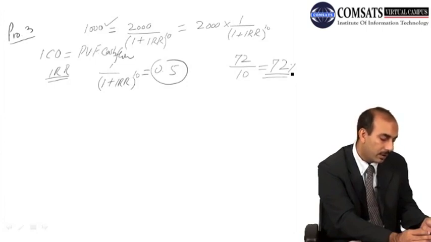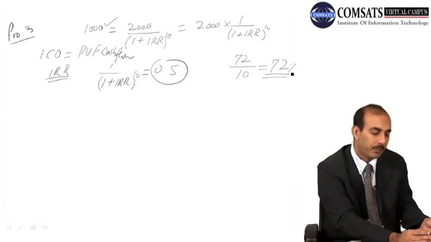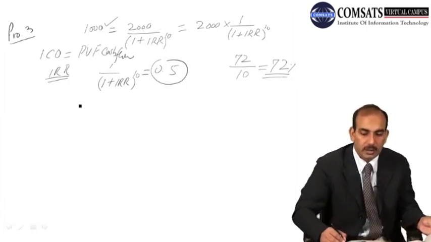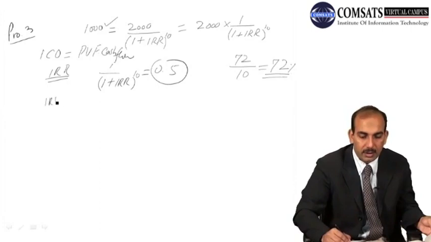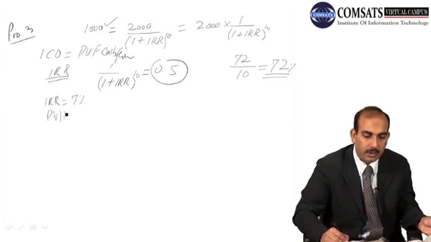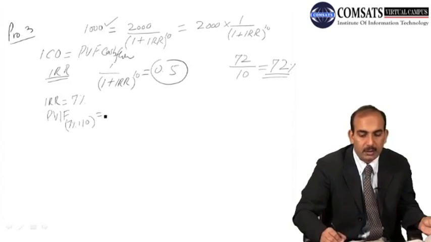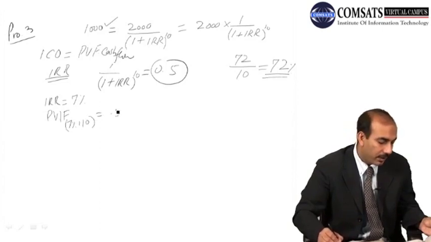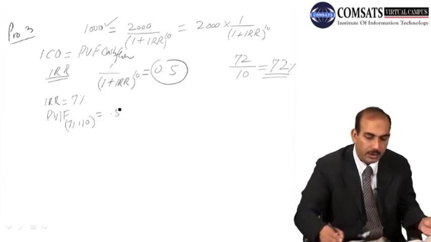If you look under 7%, it is 0.508. So let's take that internal rate of return equal to 7%, where the present value interest factor for 7% with 10 years is equal to 0.508,